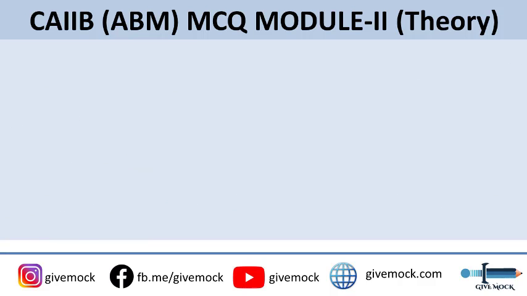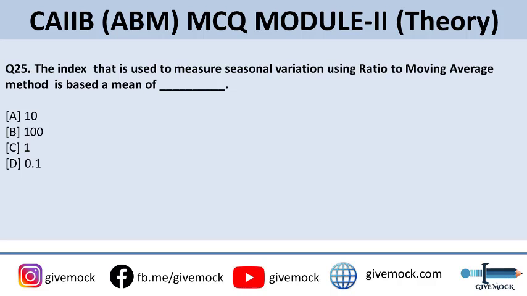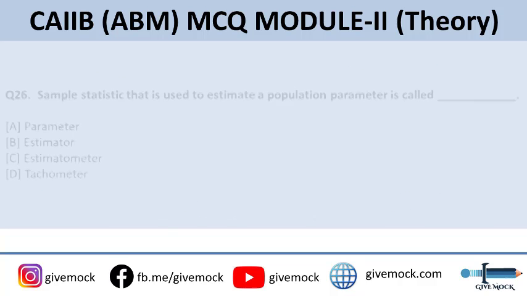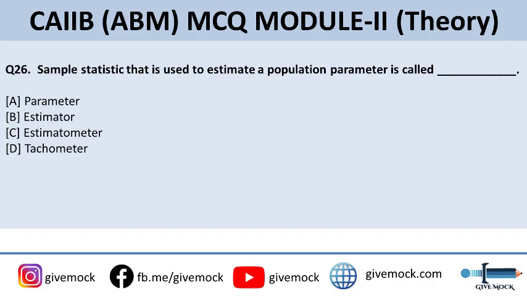Coming up to the 25th question, the index that is used to measure seasonal variation using the ratio to moving average method is based on a mean of dash. The options are: option A is 10, option B is 100, option C is 1, or option D is 0.1. So what is the index that is used to measure the seasonal variation using the ratio to moving average method? The correct answer is option B, that is 100. This index that is used to measure the seasonal variation using the ratio to moving average method is based on a mean of 100.